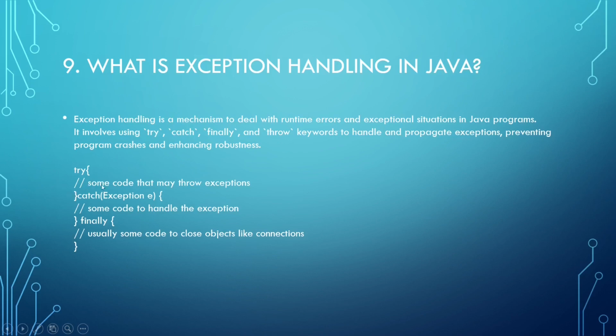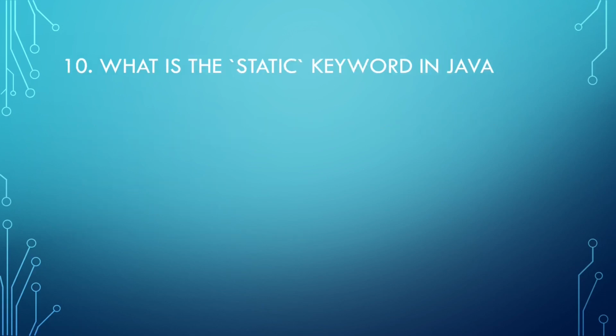You put your code that you expect may throw exceptions inside the try block, and if any exceptions are caught, then they will be handled here in the catch block, and finally is used to close objects like connections. What is the static keyword in Java?